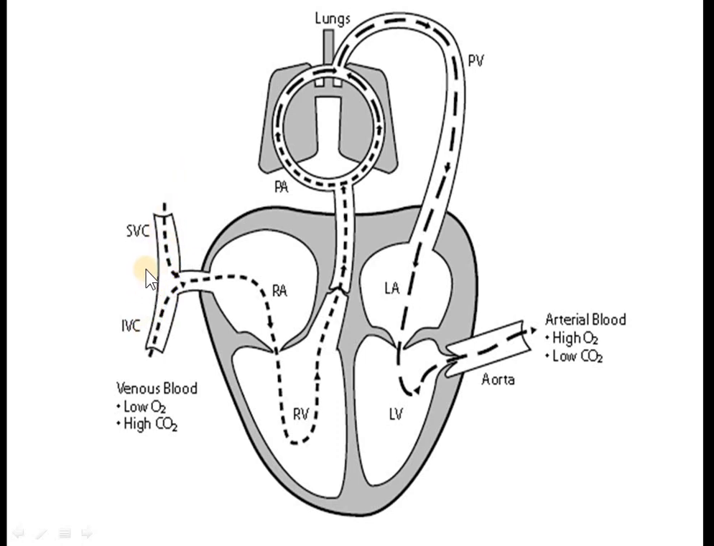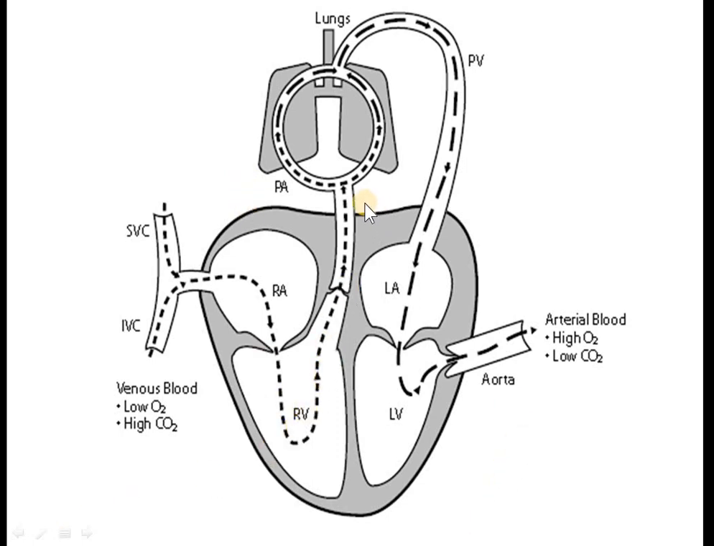Okay, so these two are the major veins that will collect the blood from body parts. Okay, so blood having low concentration of oxygen and high concentration of carbon dioxide is known as venous blood. That will be collected and drained into right atrium, right auricle. Okay, so now from right atrium blood will be pumped to right ventricle.